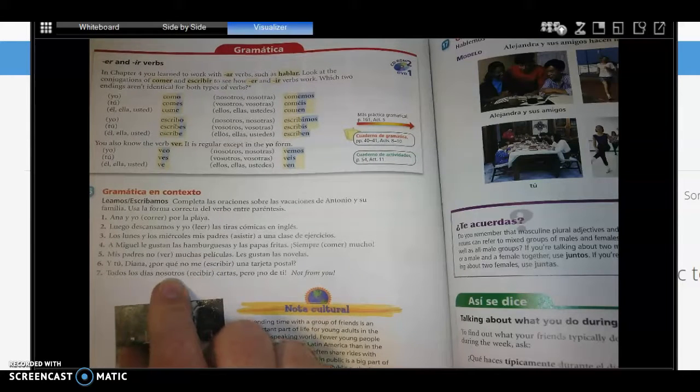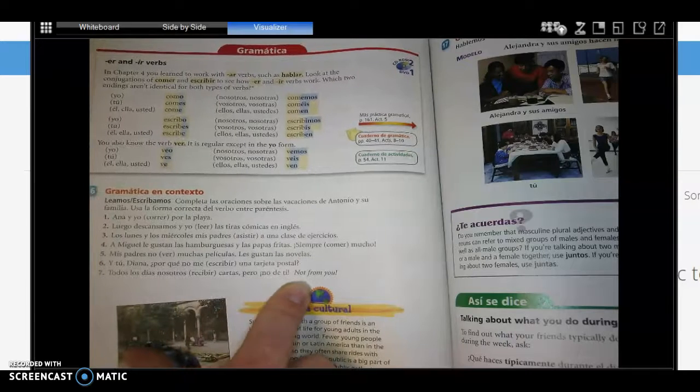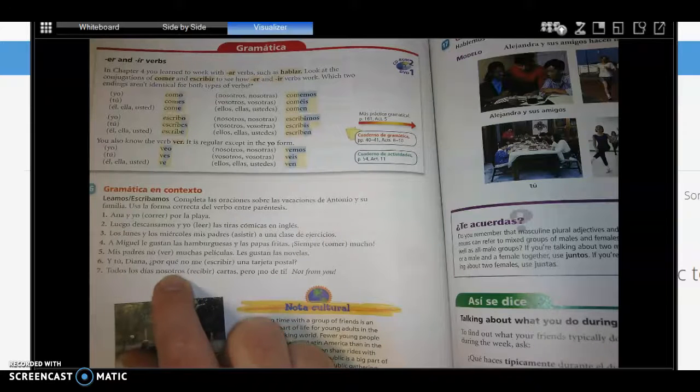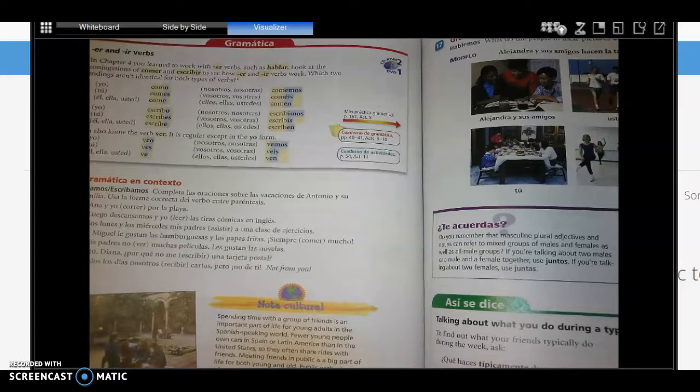Every day we receive letters, but not from you. Alright, recibir here means to receive. Okay, and your subject is nosotros. So hopefully you put recibimos. Alright, let me know if you have any questions. That's the ER and the IR verb.